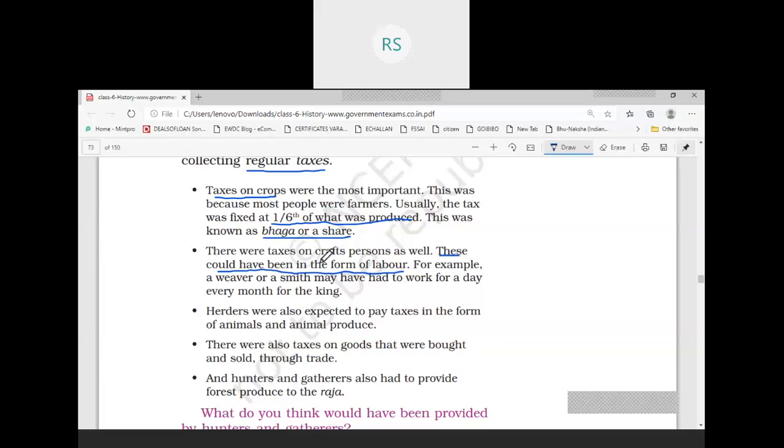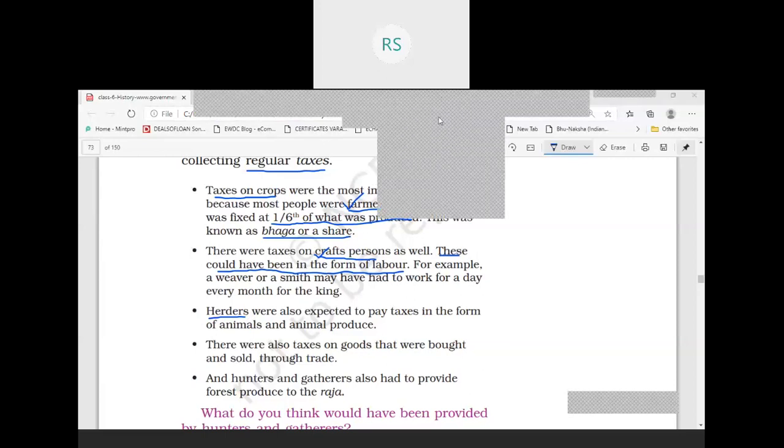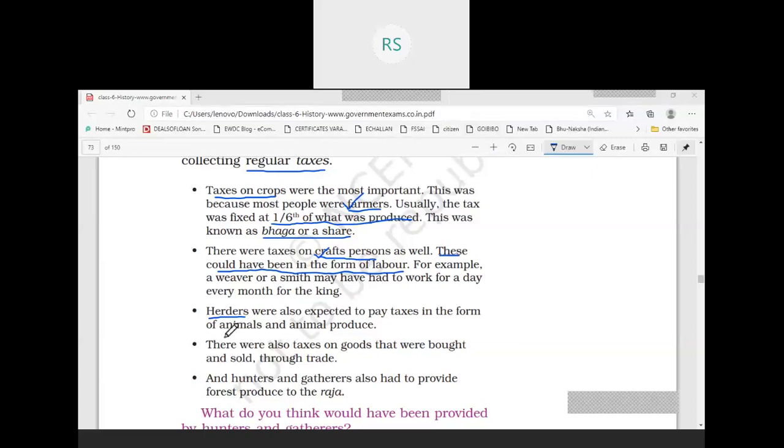Then we see herders. This is about craft persons. The first one was about farmers, and the second one is about craft persons. And now we see herders. Herders were those who used to rear animals, and these herders were also supposed to pay taxes to the Raja. And how do they pay taxes to the Raja? They pay taxes in the form of animals and animal produce. Okay, animal and animal produce के फॉर्म में herders राजा को टैक्स देते थे.